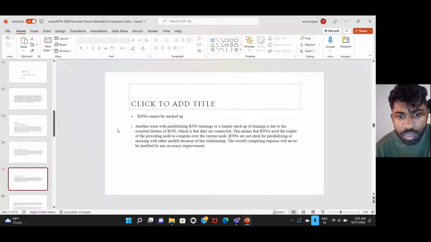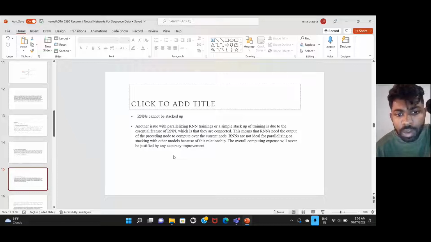RNNs can't be stacked up. Another issue with parallelized RNN training is due to an essential feature of RNN, which is that they are sequential. This means that RNN needs the output of the previous step to compute the current node. RNNs are not ideal for parallelizing or stacking with other modules because of this dependency. The overall computing expenses will never be justified by any accuracy improvement.